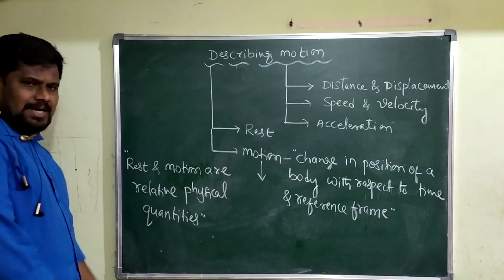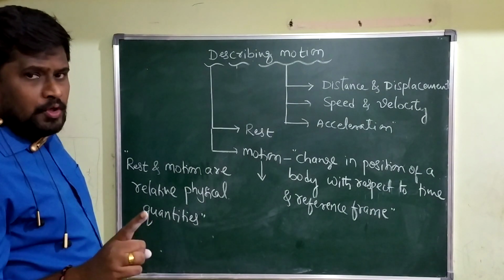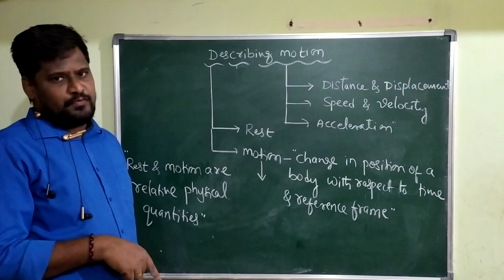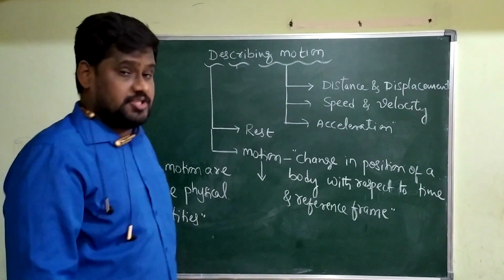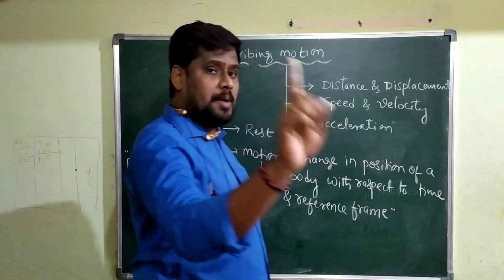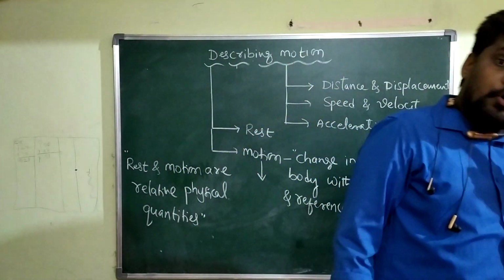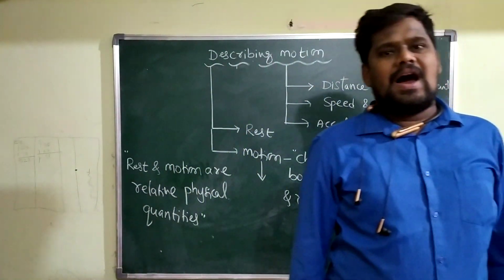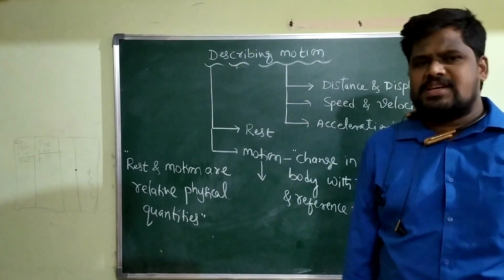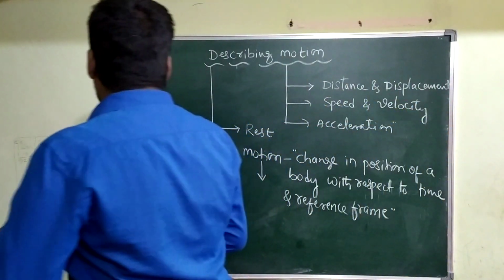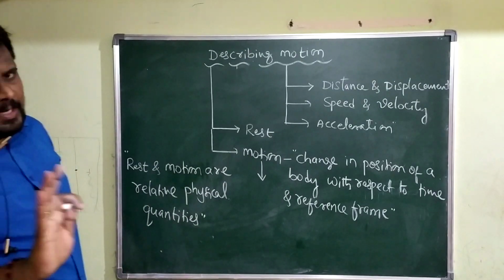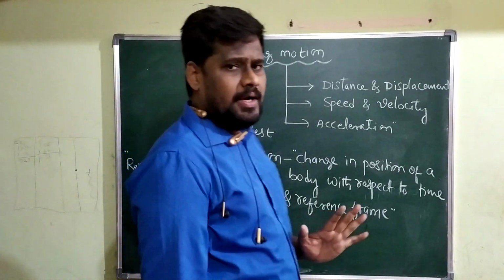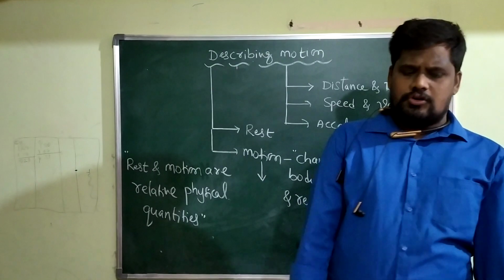I will come to a few examples. As I said, with respect to one reference frame, the body appears to be in the state of rest. The same body appears to be in the state of motion with respect to another frame. I will give the best example here. You have kept one duster on the table. I will ask you the question.